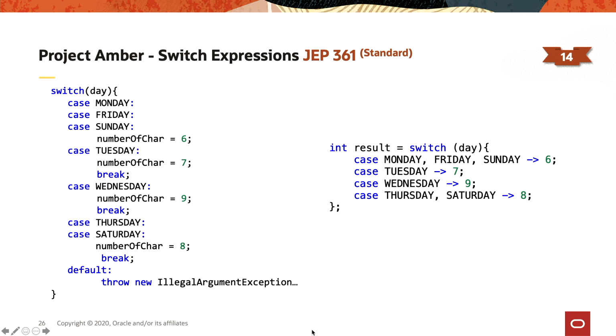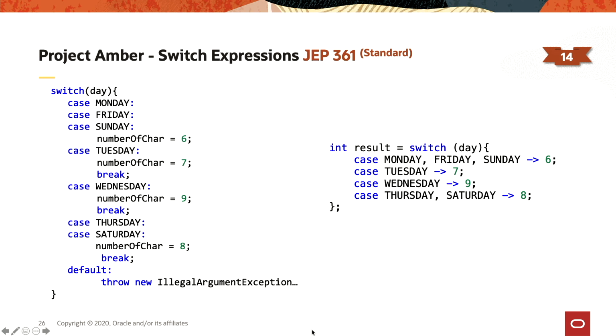One key difference between a switch statement on the left and a switch expression on the right: the switch expression returns a value. And you see we have this notation, dash, bigger sign, so arrow. So basically that means that for Monday, Friday, and Sunday, we want to return 6. We also have the ability to add curly braces instead if we need to do some more complex computation. In that case, we're going to use yield to return the value that has been computed.